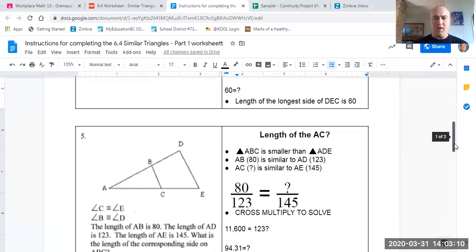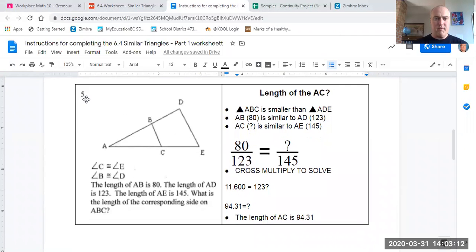And so we now have question 5 that we're looking at here. Now this is a little bit different question in that we are now looking at two triangles, and both triangles share one common point, which is point A. So what we see is we have a triangle ABC, and that triangle is smaller than triangle ADE.